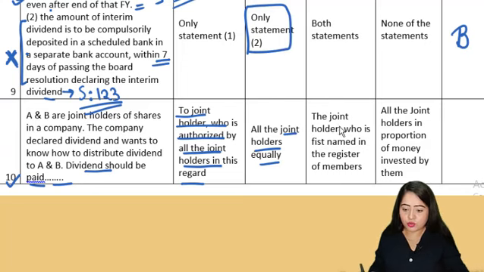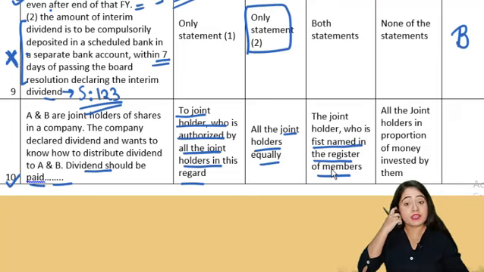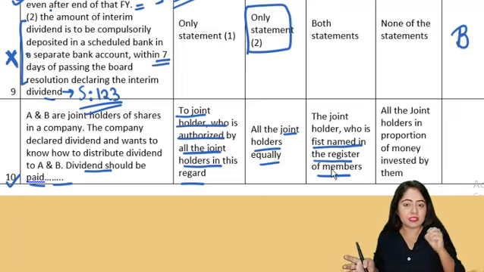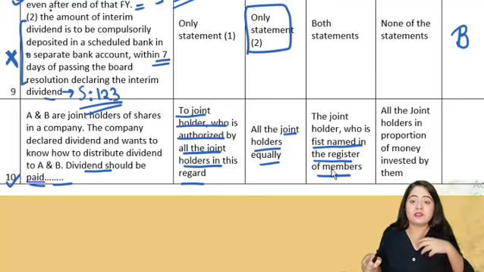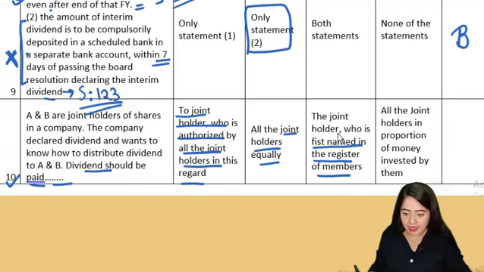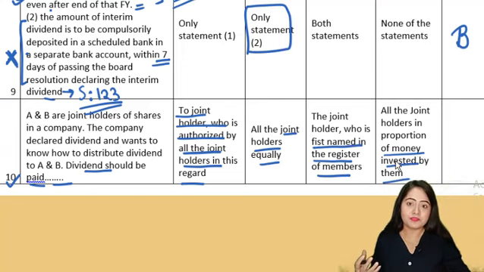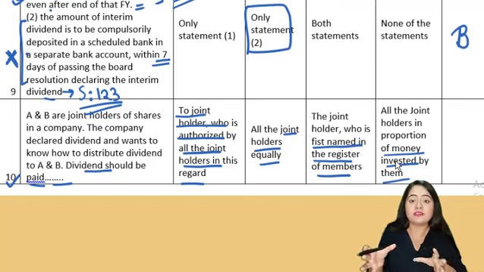Third option is the joint holders who's first named in the register of members. Third option says that in the register of members, if it is written A and B, then the dividend has to be paid to A because A's name is written first. If in the register of members it is written B and A, then the dividend should be paid to B. And the fourth option is all the joint holders in proportion of the money which is invested by them. Okay, so that means the company should pay the dividend in the proportion of the amount invested by individual joint holders.